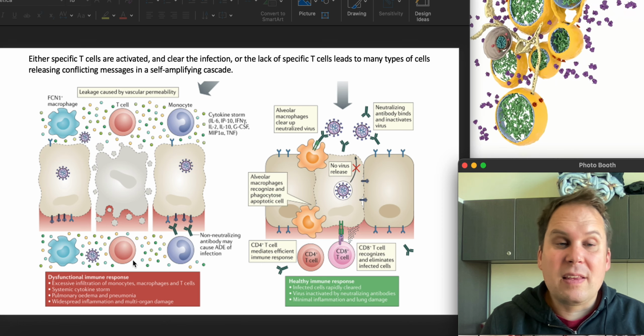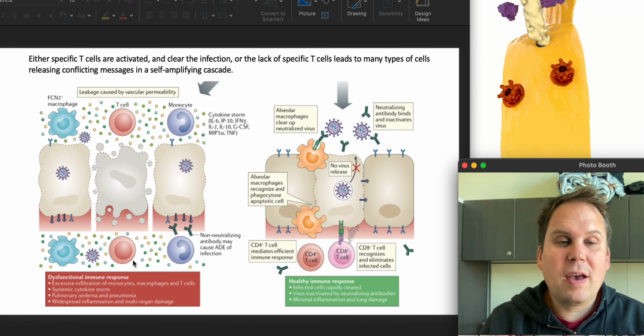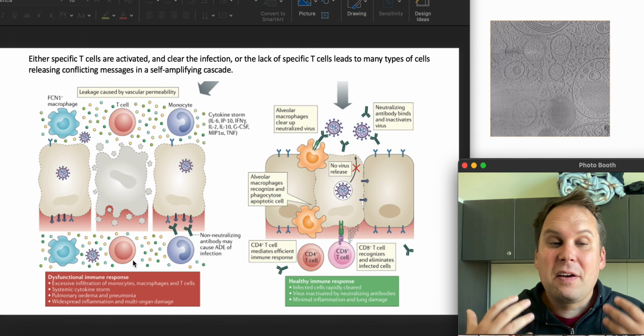And with an ineffective immune response, if you have macrophages that are not able to find the thing they need to kill, they'll call in more macrophages that'll release all the same chemicals. You get what's called an uncontrolled exuberant immune response.